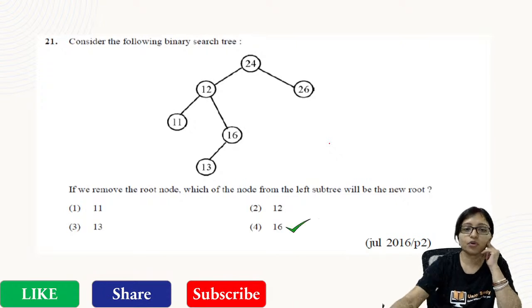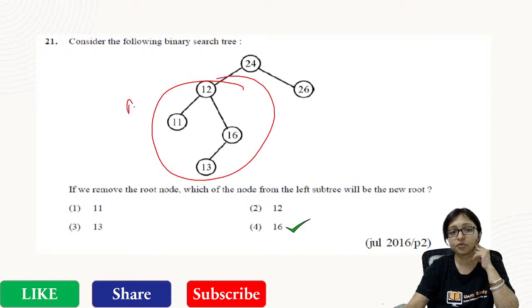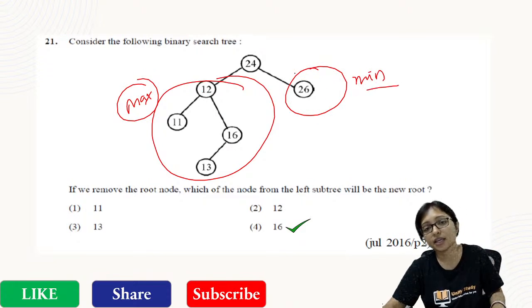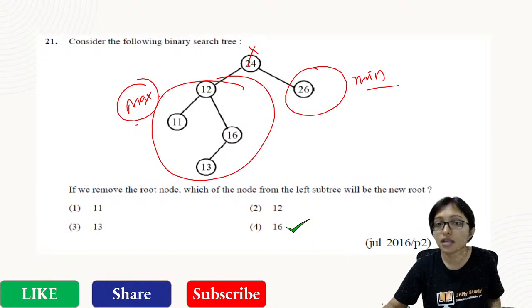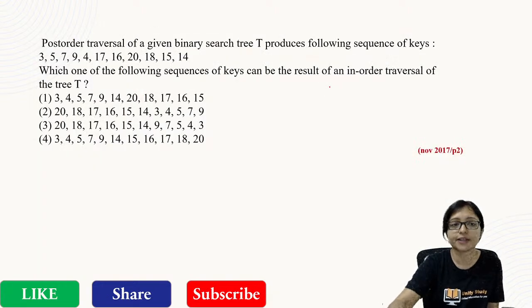Yes, the answer will be 4, because there is a trick. From the left subtree you have to take the max, and from the right subtree you have to take the min. Remember that. If I am deleting the root, from the left subtree I will take the max, from the right subtree I will take the min. That is the answer, right?